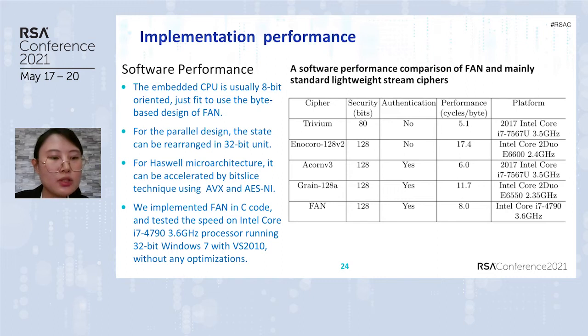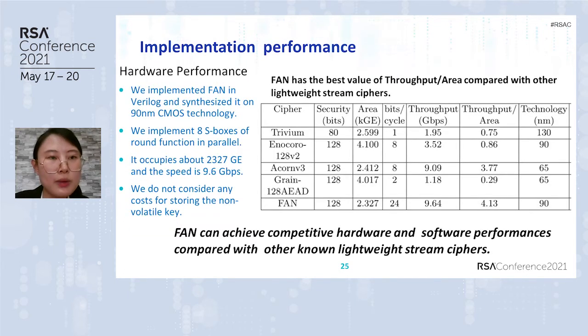It takes about 8 cycles per byte for encryption in software performance. It occupies about 2,327 GE and reaches a speed of 9.6 gigabits per second in hardware performance. It shows that Vine can achieve competitive hardware and software performances compared with other lightweight stream ciphers.